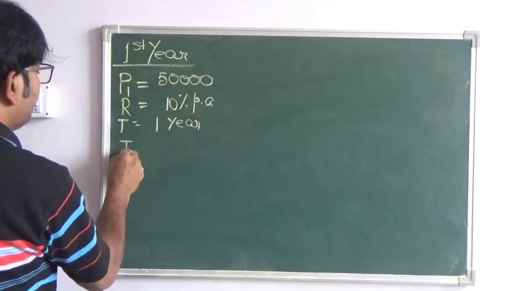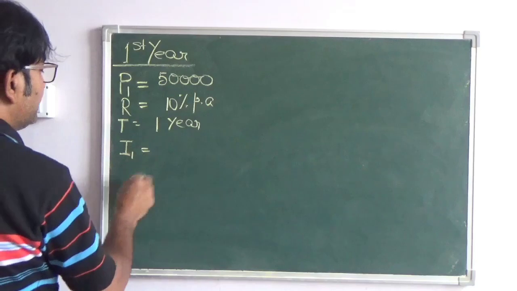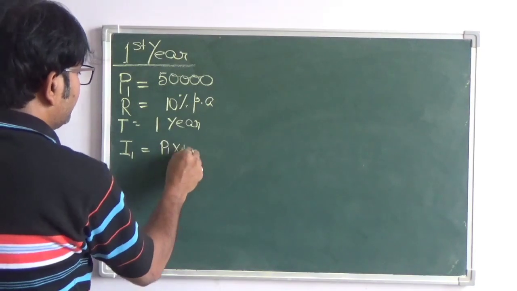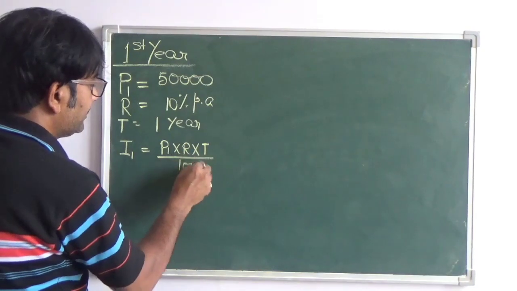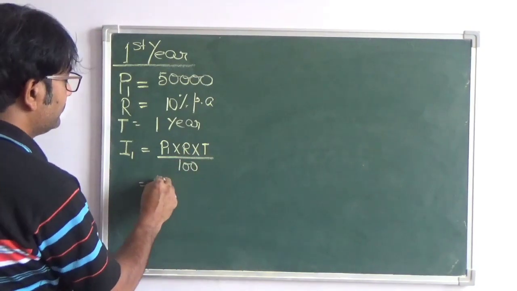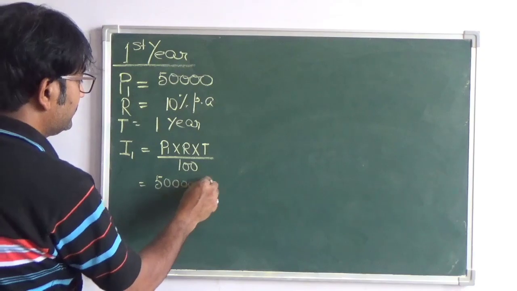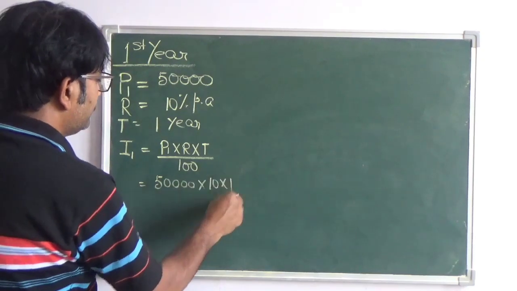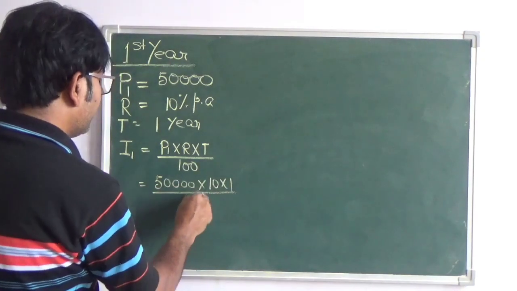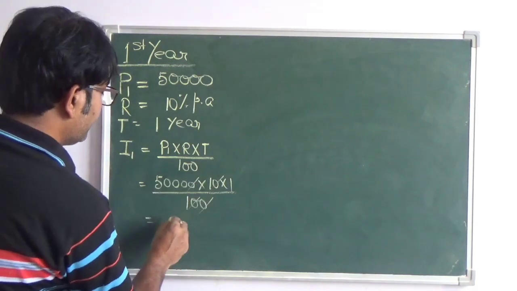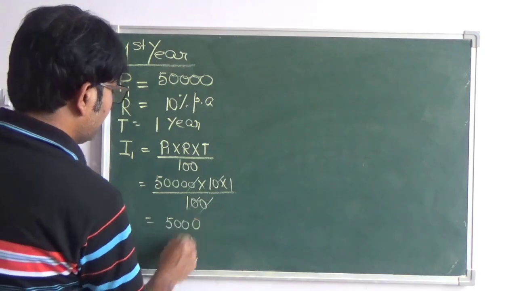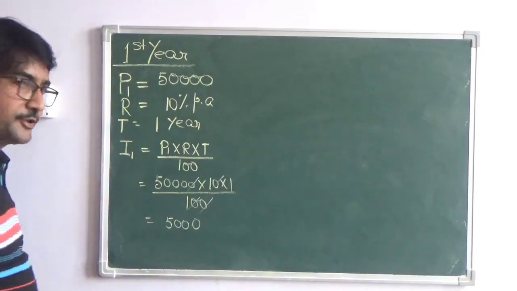So let us find the interest for the first year, that is I1, and that is P1 into R into T divided by 100. You put the values: P1 equals 50,000, rate is 10, into 1, divided by 100. So we can cancel this, it comes to 5,000. So 5,000 is the interest for the first year.